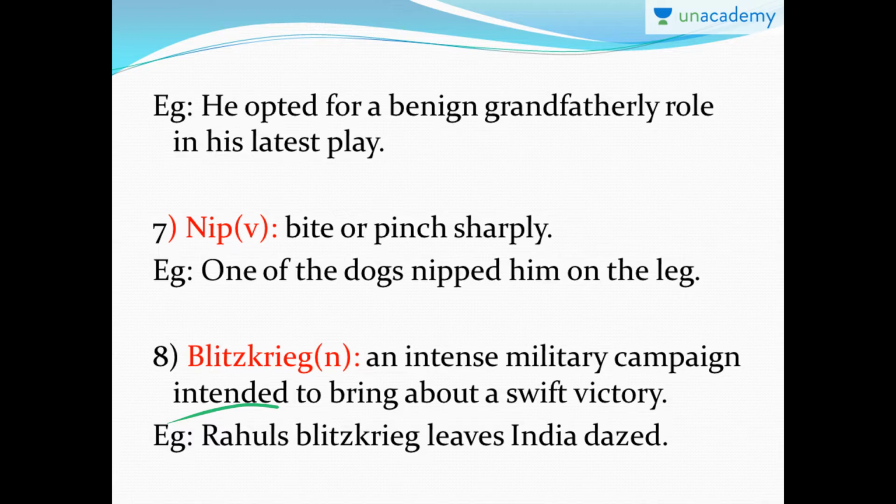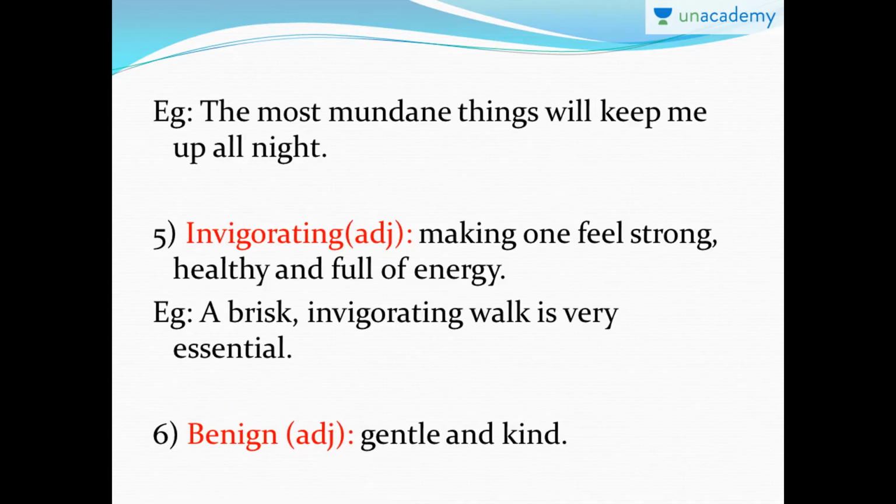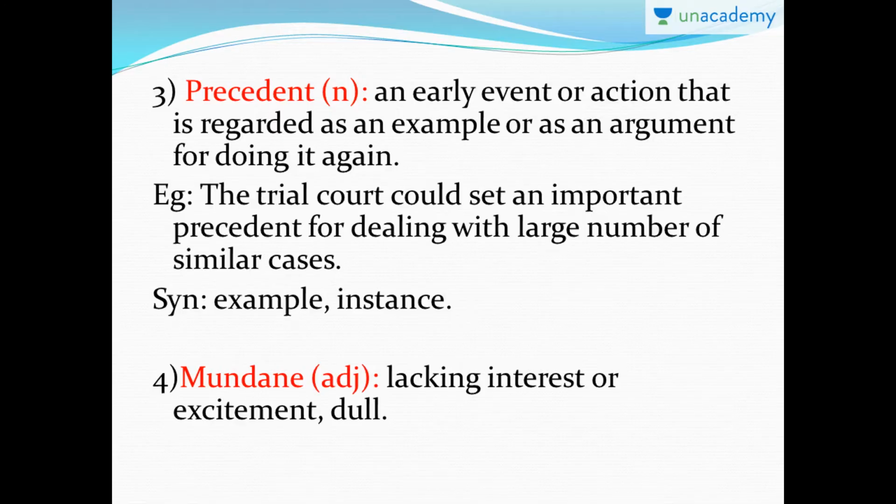Nip is to bite. Benign is gentle or kind. Invigorating is making one feel strong, healthy and full of energy. Mundane are the things which lack interest, excitement, or which are very dull and boring. Precedent is an early event which can be used as an example or as a guide in order to do similar events like that.